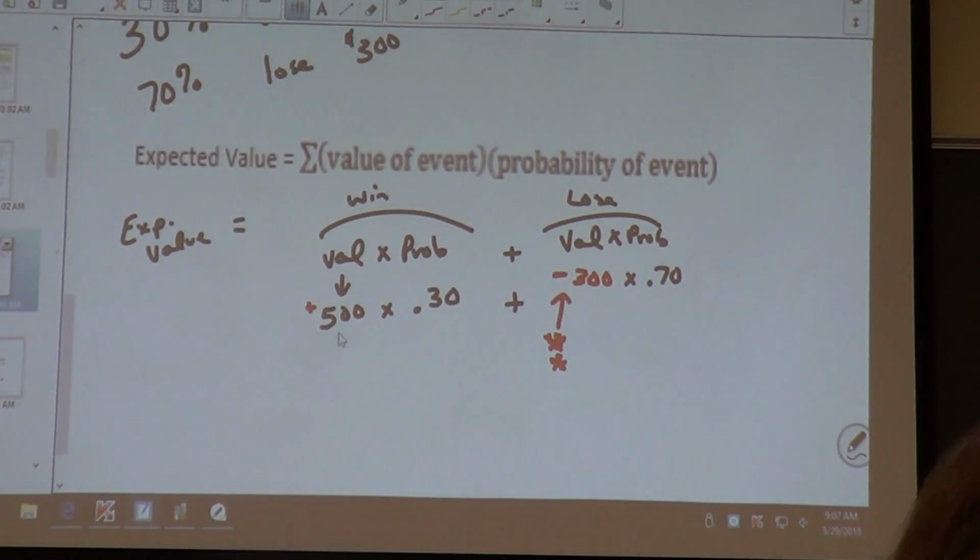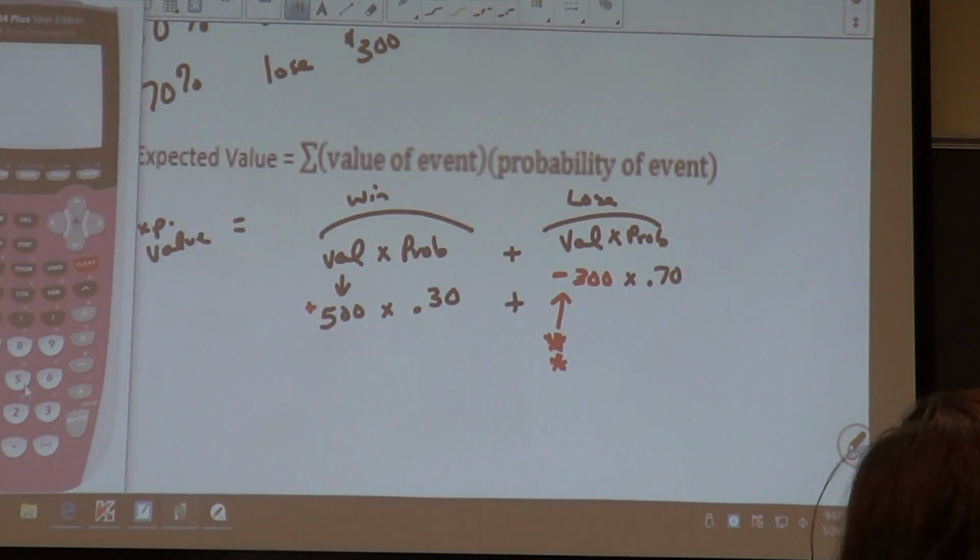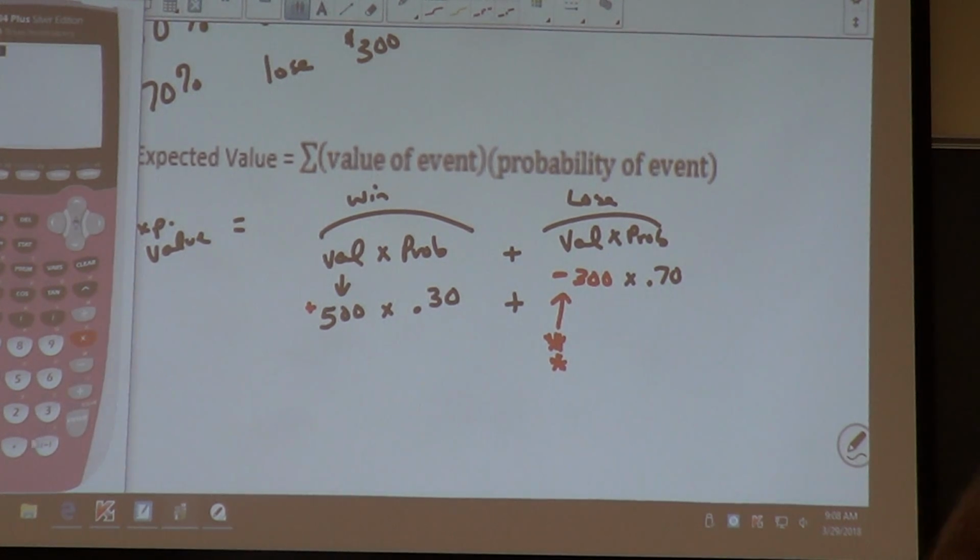But for this problem, you're winning a positive $500, but here you're losing money, so it's negative. So when I do this one, I win a positive 500, and there's a 30% chance that happens, plus negative 300 times 0.70.